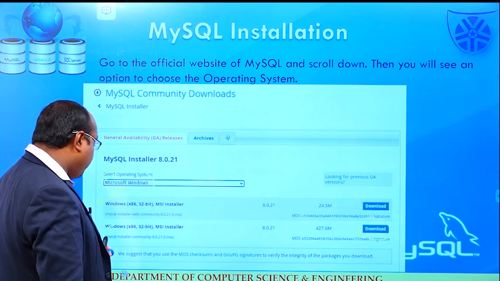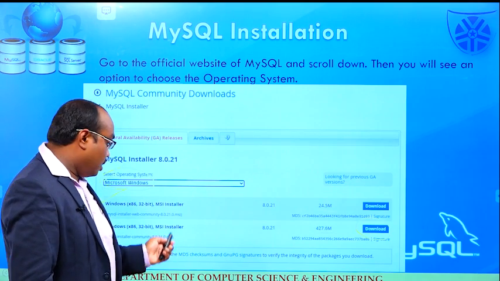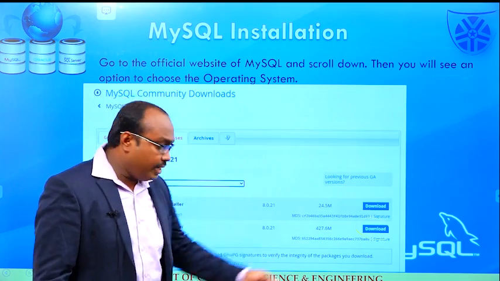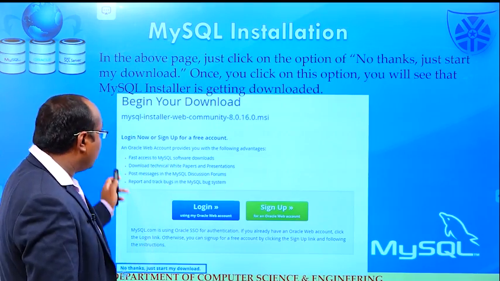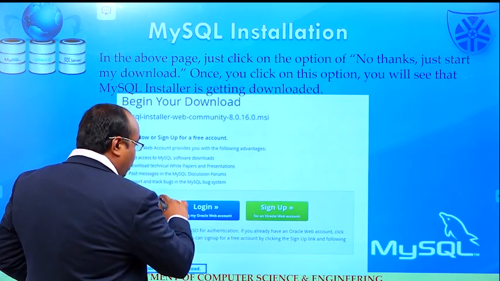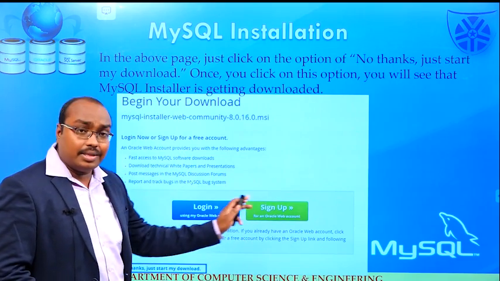It is the MySQL Installer Community 8.2.1 MSI. Whenever you click this download button, it shows this dialog box. Here there are two options, login and sign up. Don't press any button, login or sign up.